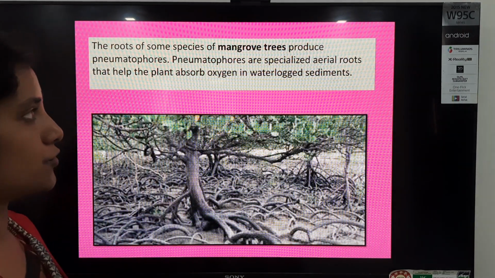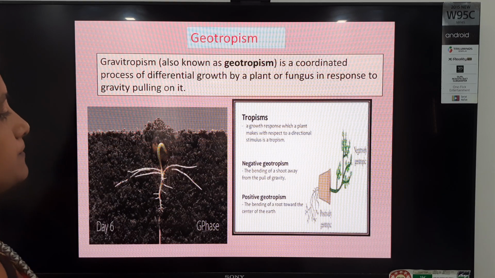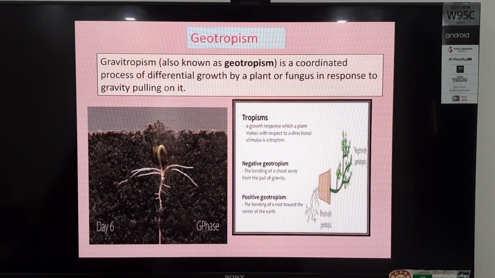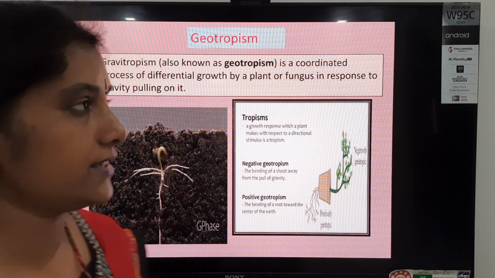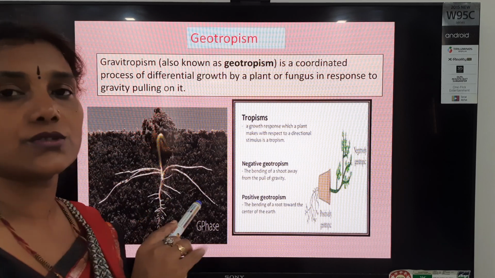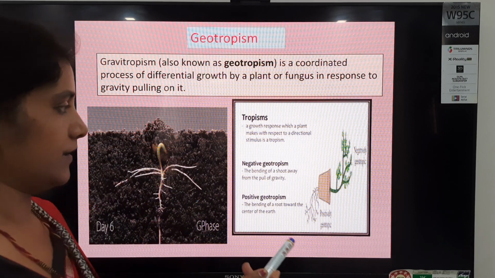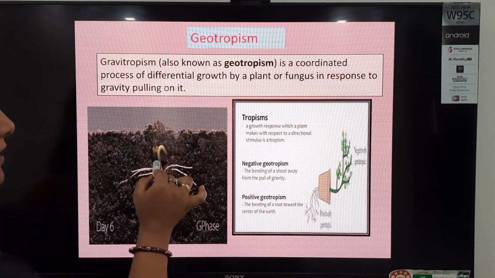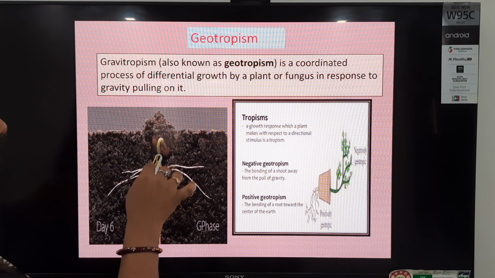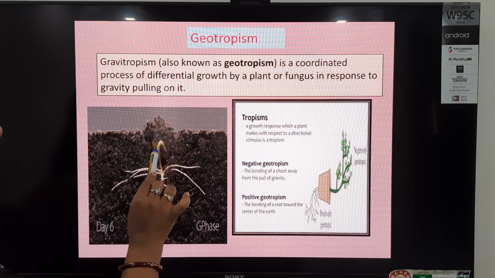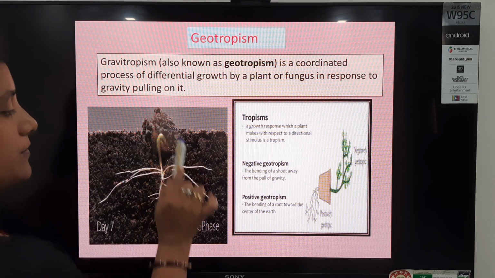Next tropic movement, this is geotropism, students. Which type of stimulus is here? Gravity, students. Here the plant shows a response towards gravity. And I hope, as I told you in the previous slide, it shows the negative geotropism because it moves away from gravity.